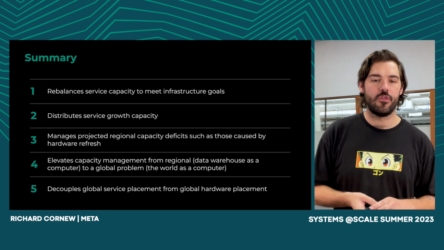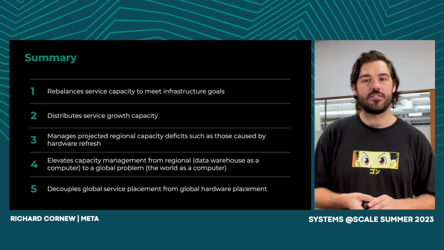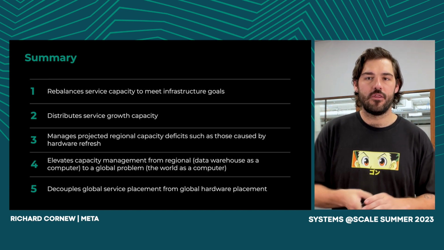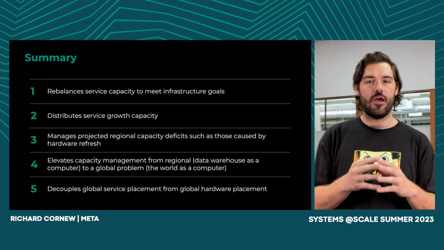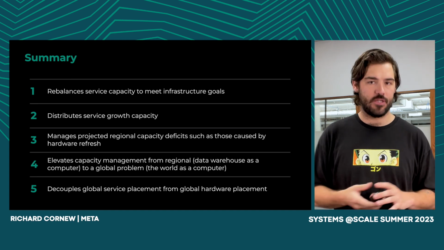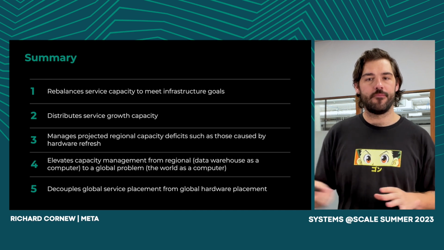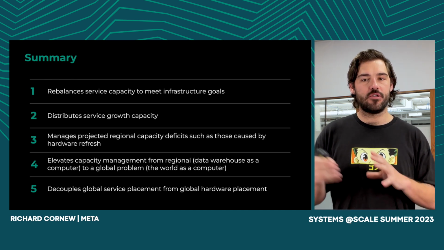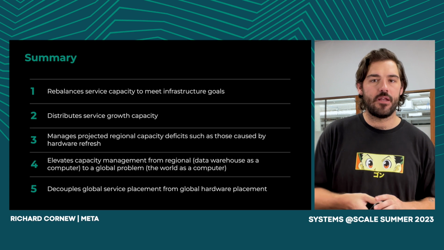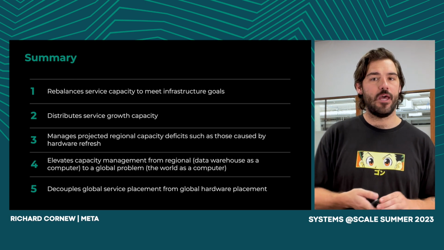Fourth, it elevates our capacity management from a regional to a global problem. Historically, a lot of capacity placement or service sizing is done in a regional bubble or a regional perspective. But with the fluidity of our demand and our capacity placement, we can now expand that to be a global problem. So instead of where do I need capacity in this region, we can say which region actually gets that capacity. And fifth is it decouples our global service placement from our global hardware ordering. Instead of saying that this service needs to grow this much in this region, we can just say this service needs to grow this much in general, and we can order that hardware to any region across our fleet. This gives us a lot more flexibility in terms of where we can grow or where capacity needs need to be met.